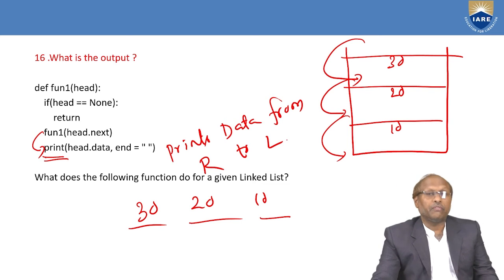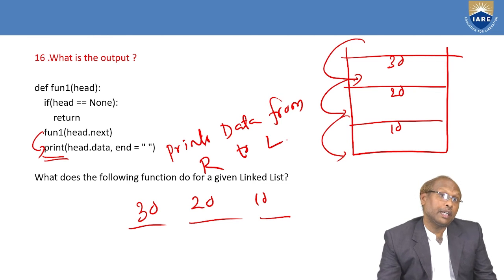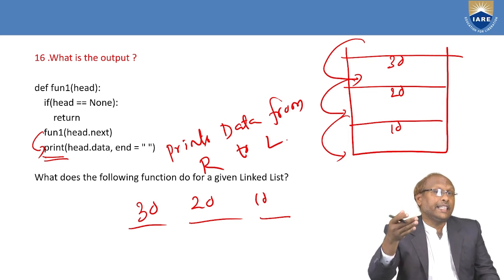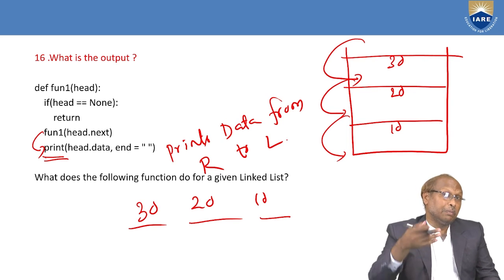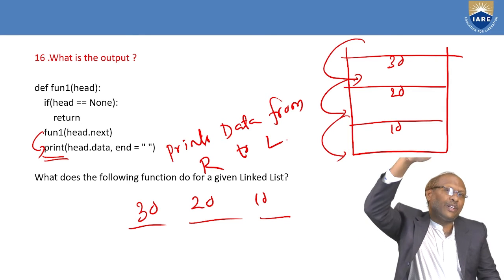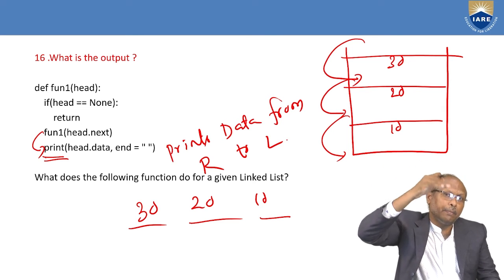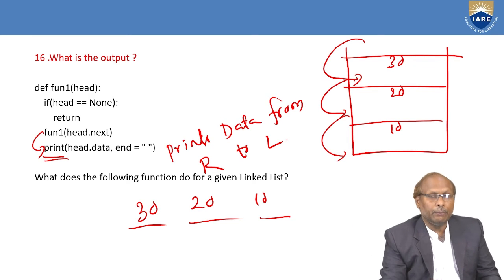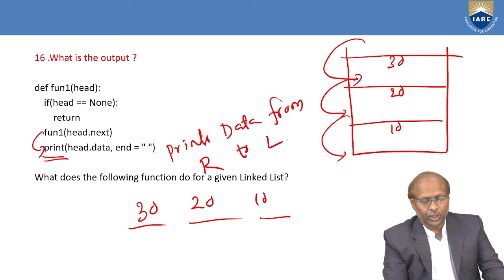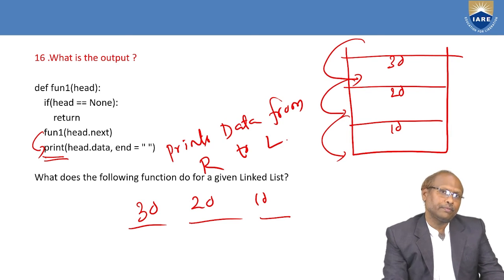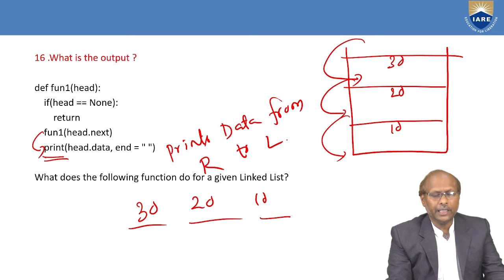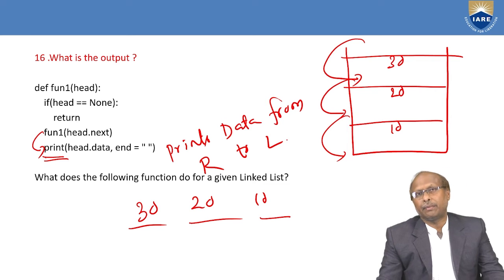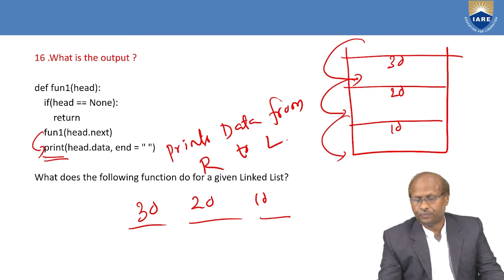So you have to observe first where the printf statement is, whether above the function or below the function. If it is above the function, that means it is printing and then calling. Whereas when it is below the function, first you are calling, keep on calling. While returning, then print. That means you are printing from right to left. So if you answer this, what do you write? It prints the data from right to left. So in the reverse direction. Or you can write it prints data in reverse direction. Not in the left to right way.